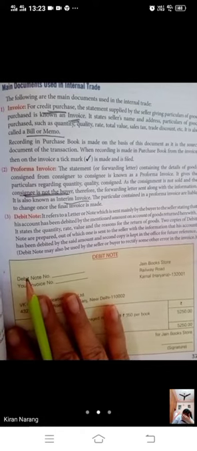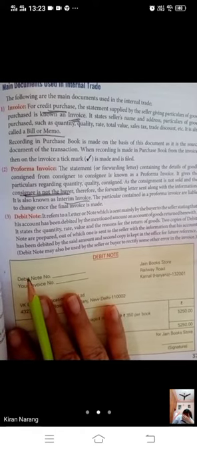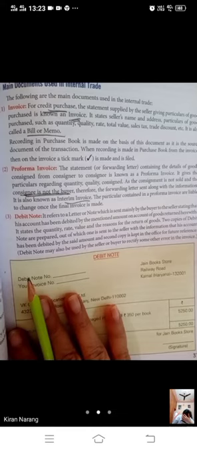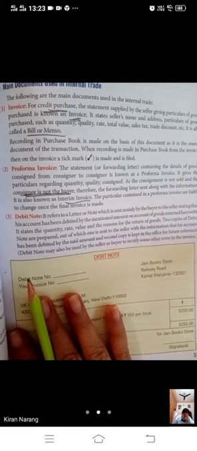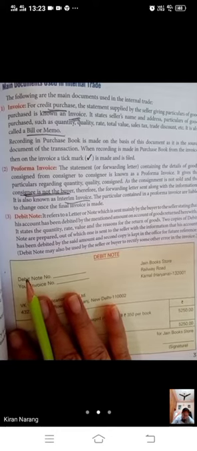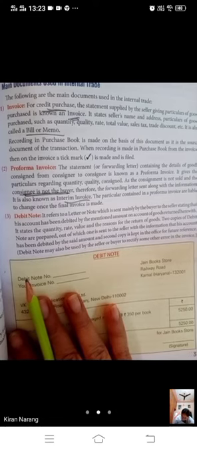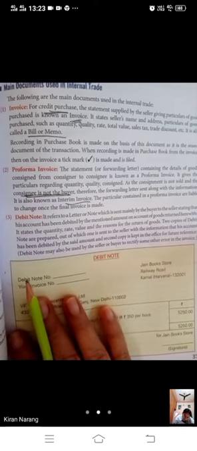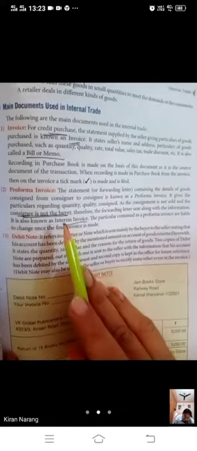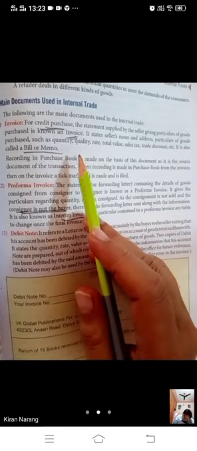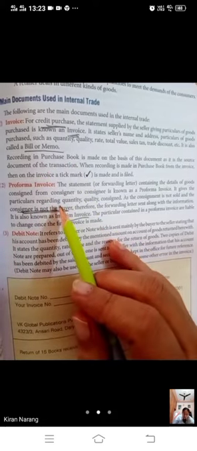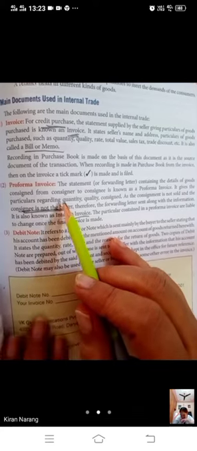So it may happen sometimes that one person is just consigning the goods to another person, and then he will make the sale. Consignee is not the buyer. He is just arranging the delivery of the goods. So in that case, the bill that is prepared is called a pro forma invoice, not the invoice. It is called interim invoice or pro forma invoice. When you have actually purchased the goods on credit, the bill which you get is called an invoice. Otherwise, if you are just using the goods as consignment, it will be a pro forma invoice.